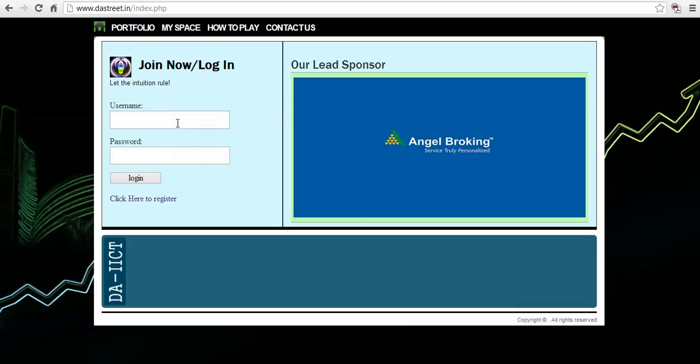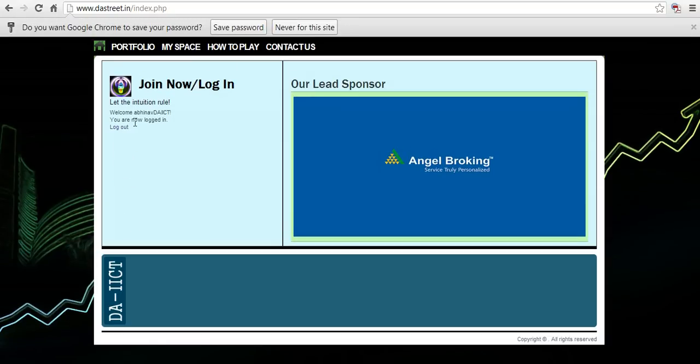Log in to continue. Click here to log in. My username was Abhinav DAIICT, and the password I'll not be telling you. See, welcome Abhinav DAIICT, you are now logged in, and I can click here to log out.